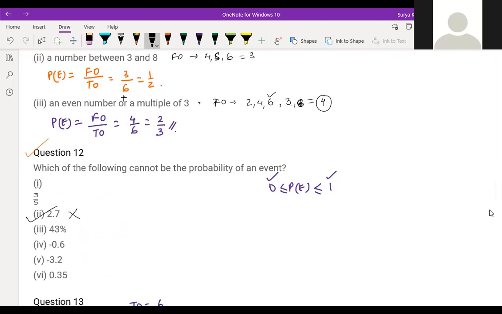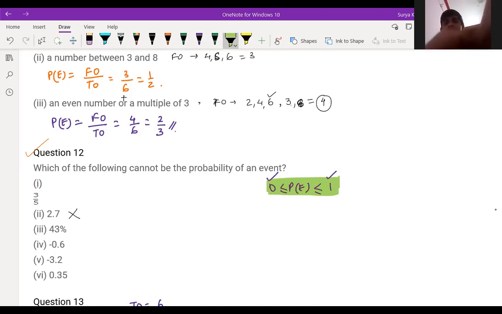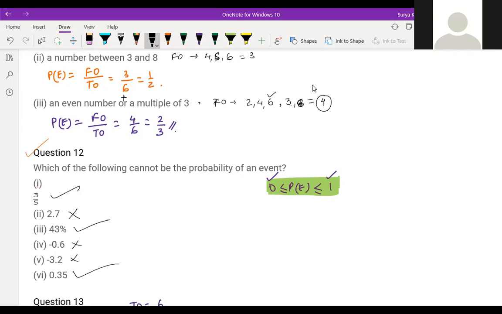There is no possibility of this 2.7. See, probability value lies between 0 and 1. So check which is between 0 and 1. So the answer should be 2nd, 4th, 5th. The 2nd, 4th, and 5th is the correct answer, children. So anyone having doubt in this, children?